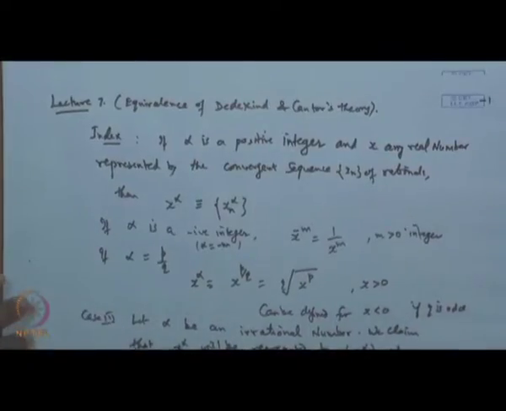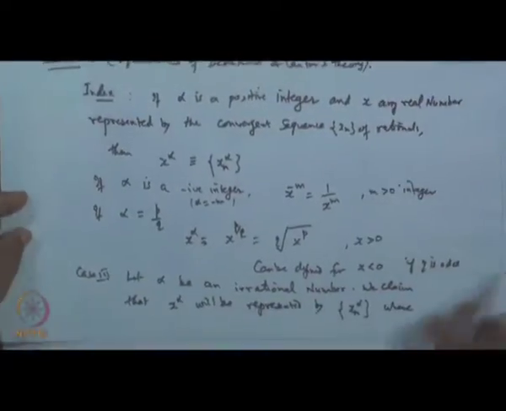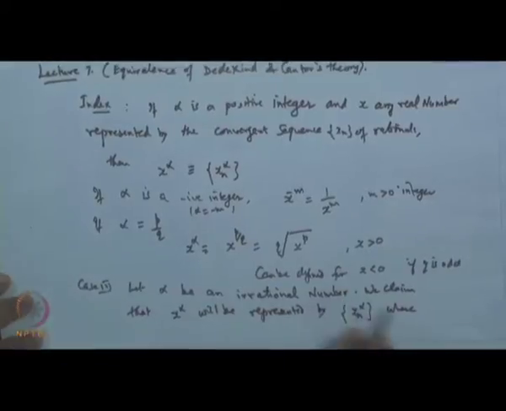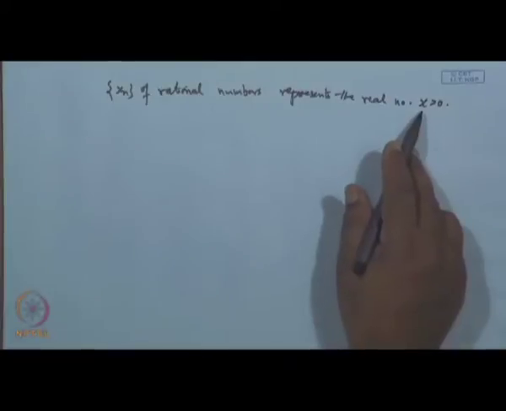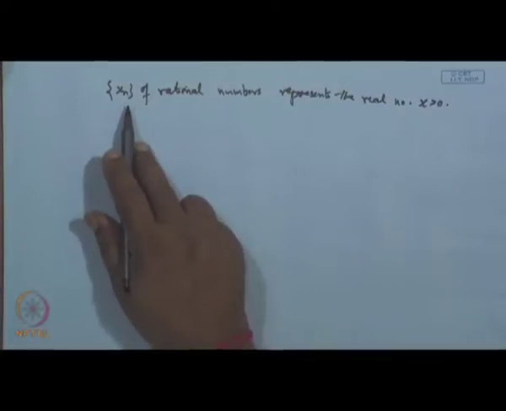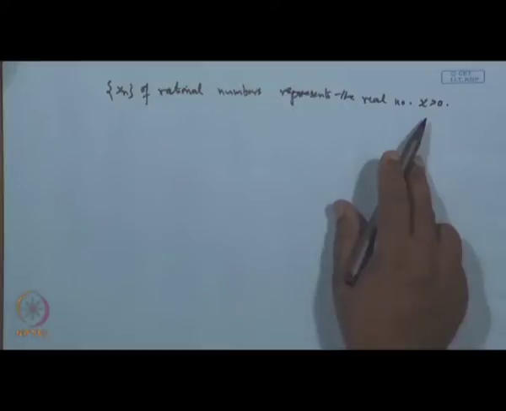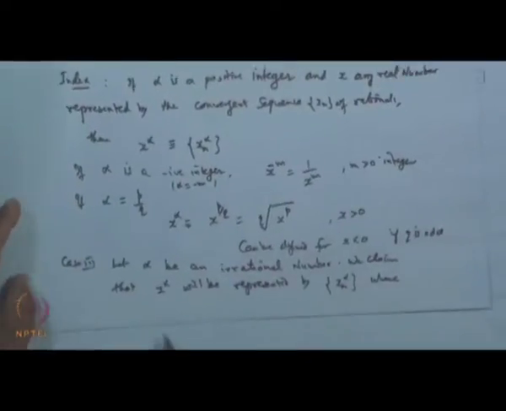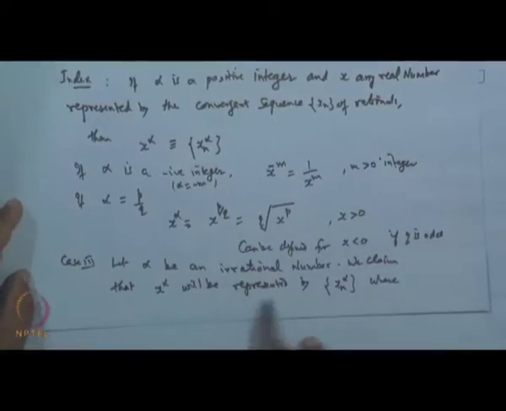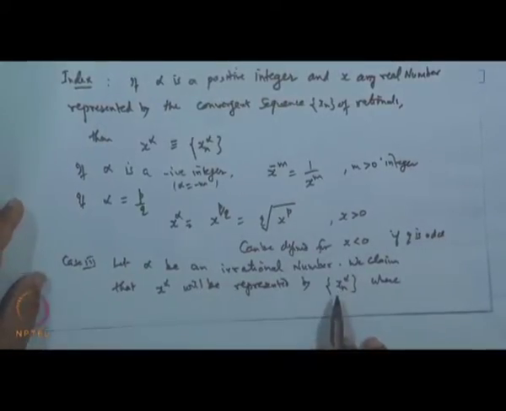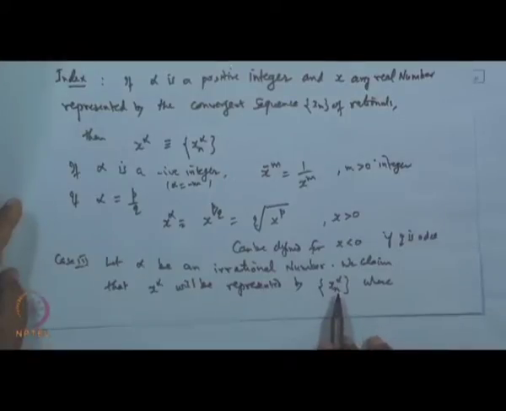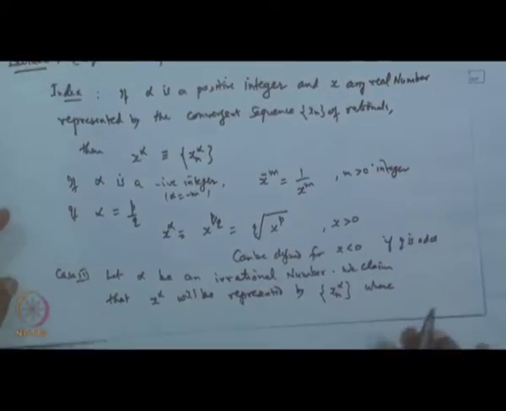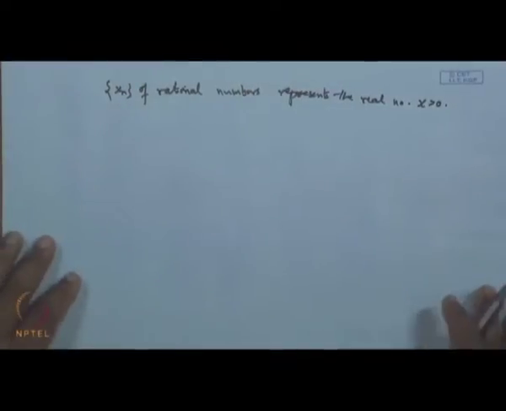Now, let us come to the irrational number. So, if alpha is an irrational number and x is any positive real number represented by a sequence x n of rational numbers, then we claim that x to the power alpha will also be represented by x n to the power alpha. Okay, that is our claim. So, let us see the proof of this.